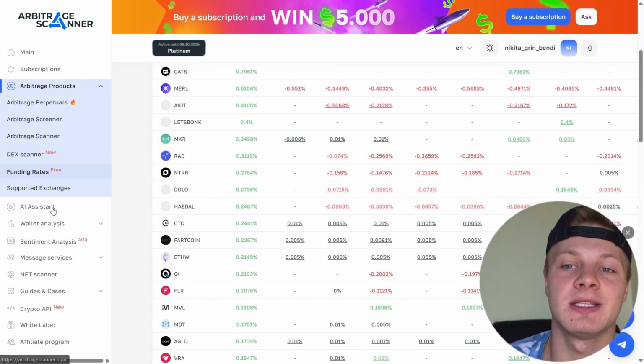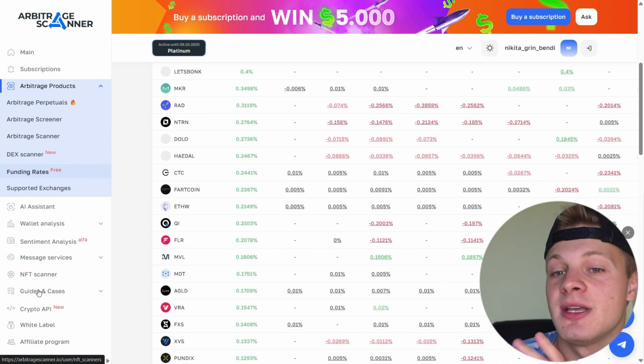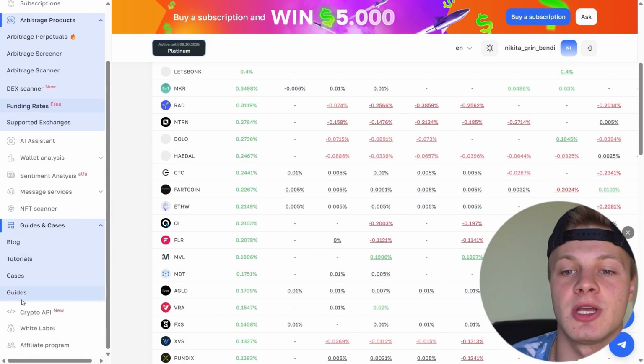In addition, there's an AI system here that will help you with arbitrage. Sentiment analysis, NFT scanner, one-chain, there's a lot of stuff here. Guides and case studies, you can check all of that out here.